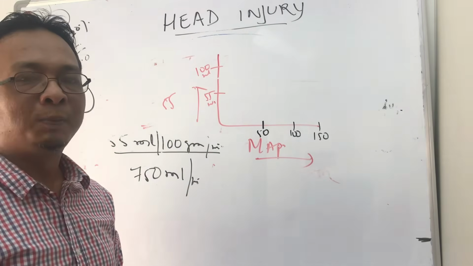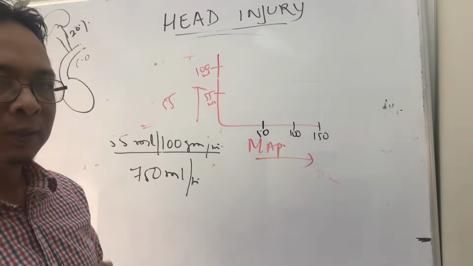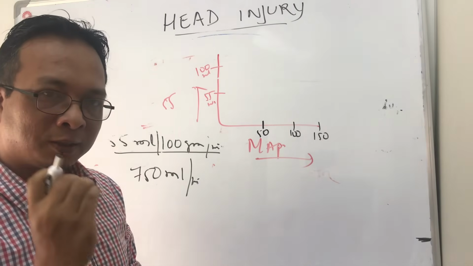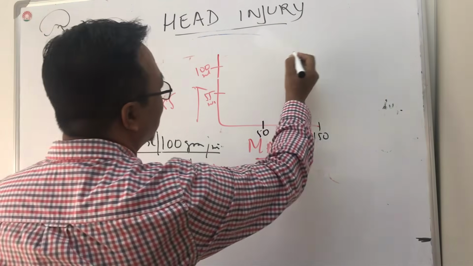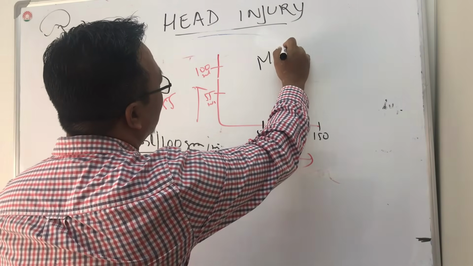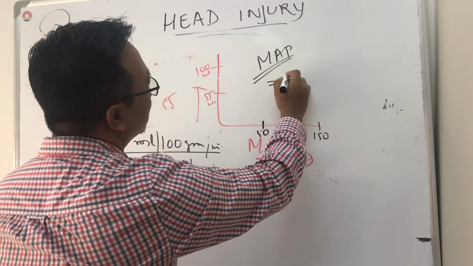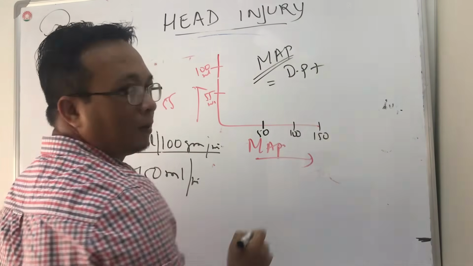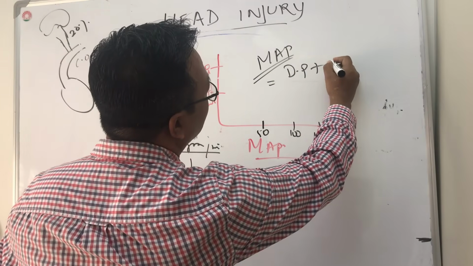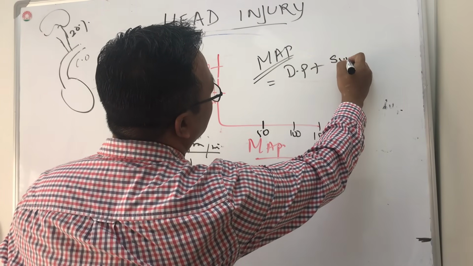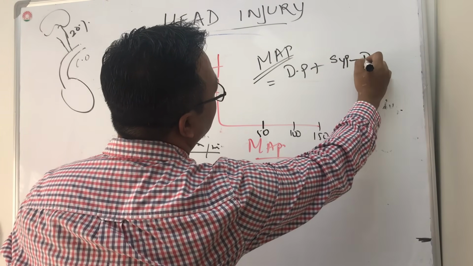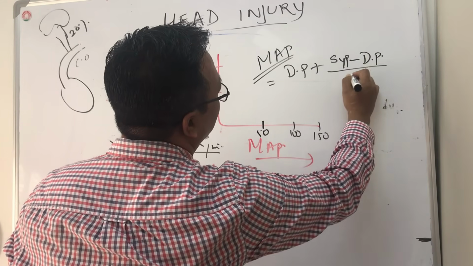So what is the mean arterial pressure? That is the average pressure in the blood vessel. And how will you measure it? We measure the mean arterial pressure as diastolic pressure plus systolic pressure minus diastolic pressure, divided by 3.